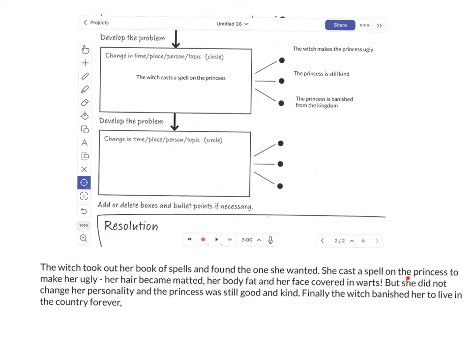She cast a spell on the princess to make her ugly. Her hair became matted, her body fat, and her face covered in warts. But she did not change her personality, and the princess was still good and kind. Finally, the witch banished her to live in the country forever.